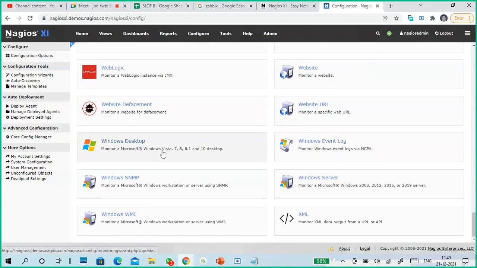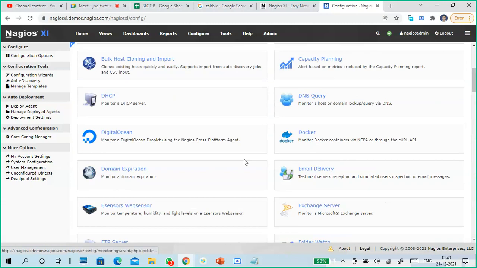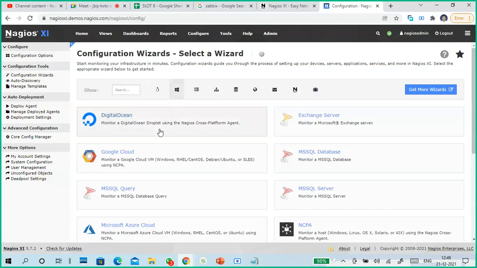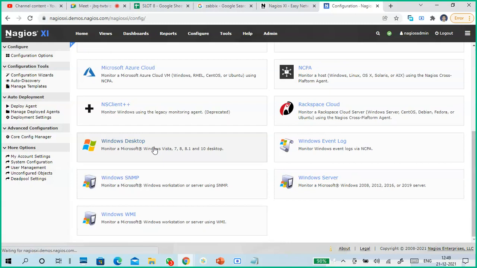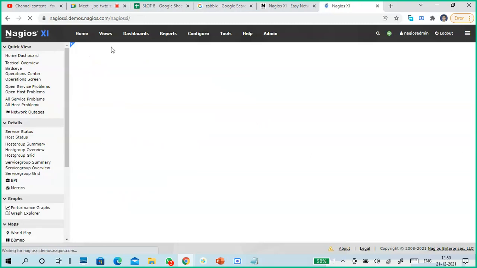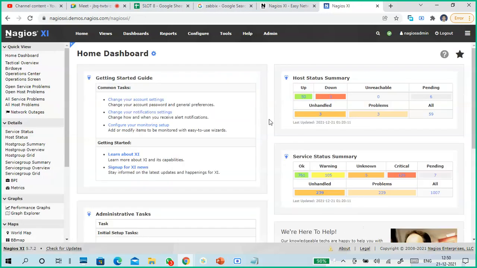Okay, so Windows desktops, Windows servers, website defects. See which type of monitoring you want to do. You want to do overall monitoring, or you want to do a specific kind of monitoring. You can go through it and you can manage it also. See, I went to this option here. Give the IP address and token, next, like that. You have to configure it. I'm not configuring anything, I just want to show you. Okay. So this is about it. This is what we can do with Nagios.